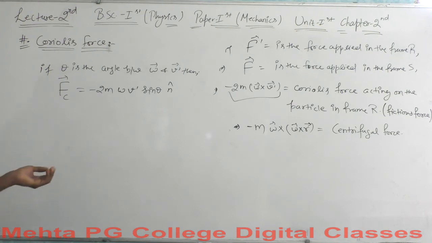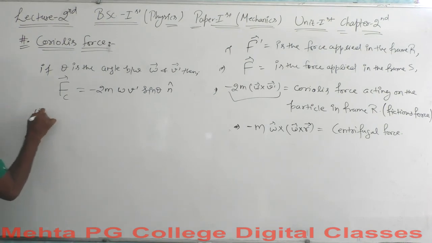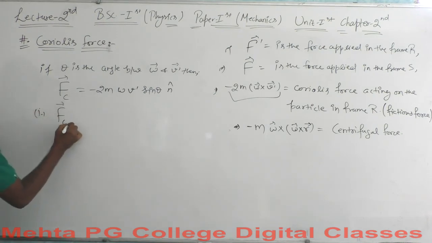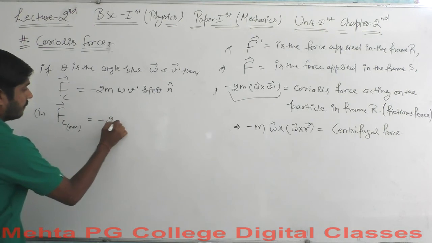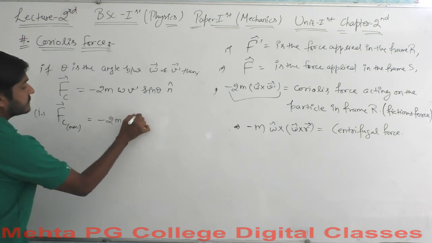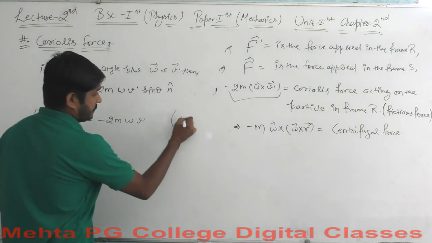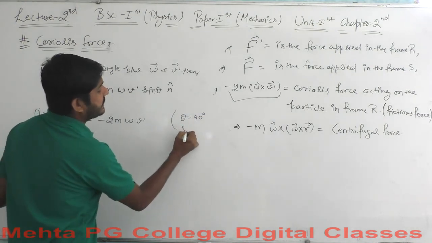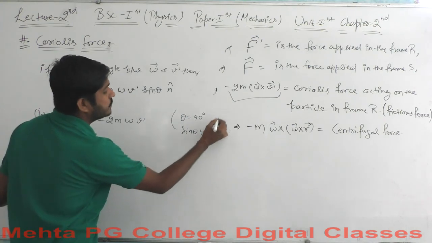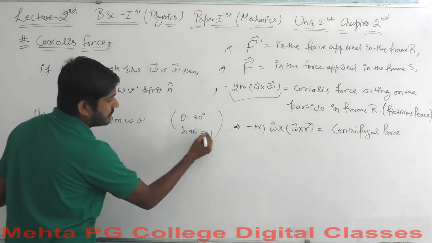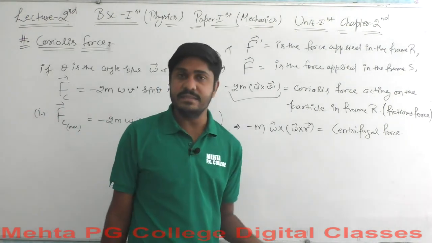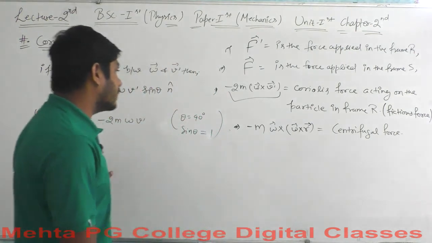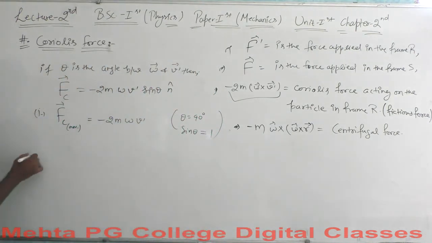So when will the force be minimum and what will be the maximum value of the force? Okay, let's talk about the maxima here. The Fc maximum value should be equal to this, when theta is equal to 90 degrees and sine of theta will approach 1. When the force acts perpendicular to the direction of the rotating frame, then the force will be maximum here. And when will it be minimum?